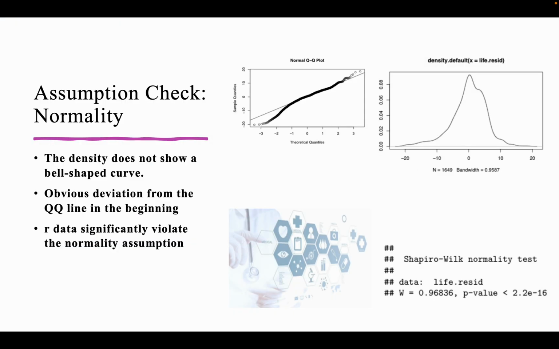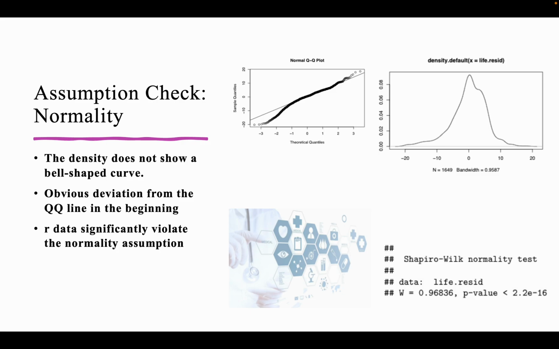Here is our normality assumption check. So firstly, we look at the density plot. The density does not follow a bell-shaped curve. Therefore, we speculate our data do not follow the normality assumption and use the QQ plot to look closer. From the result of the QQ plot, there is an obvious deviation from the QQ line in the beginning region.